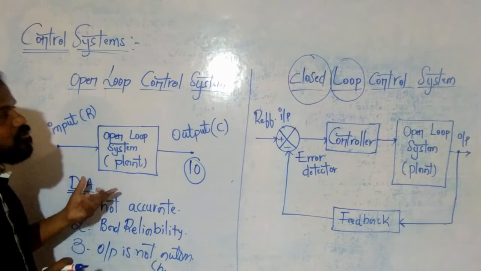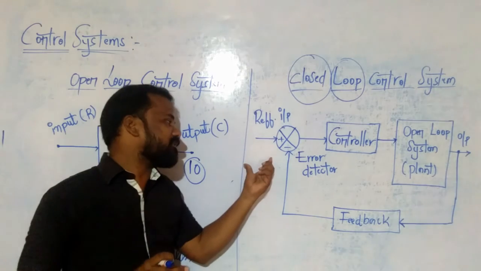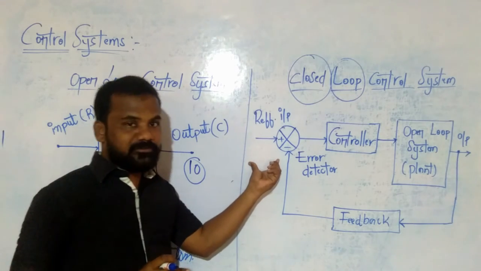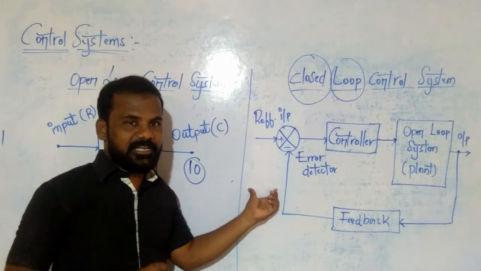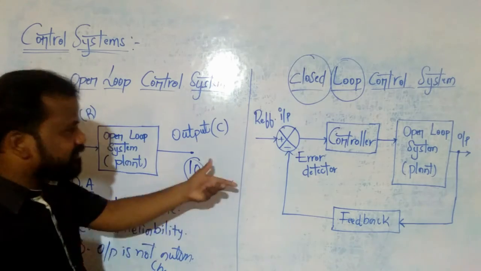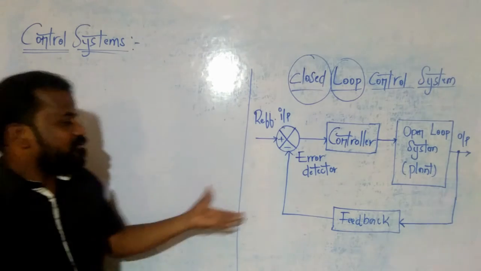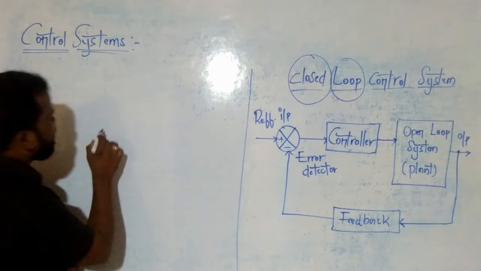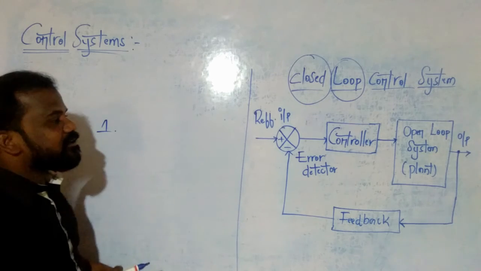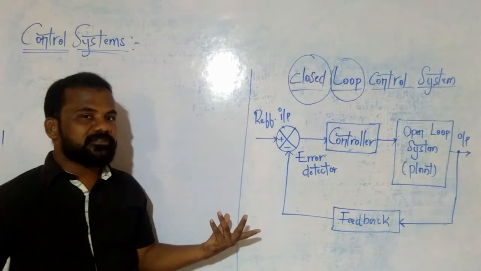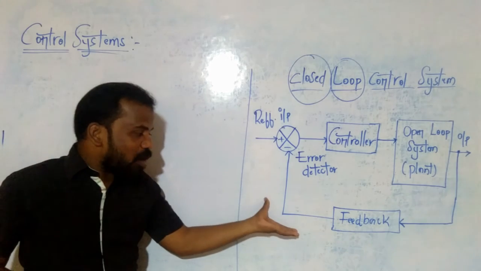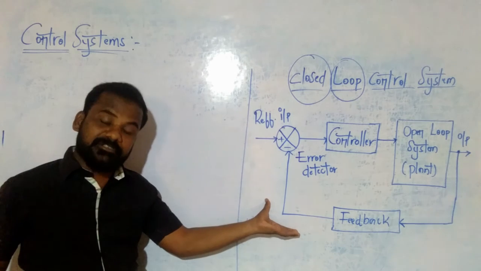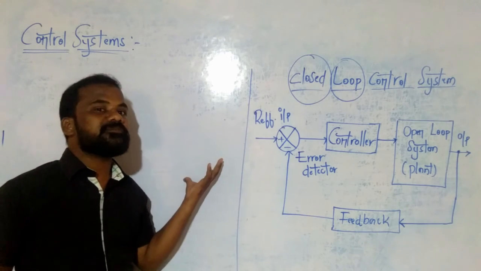Now go for the discussion of advantages of a closed loop control system and also disadvantages. Now first advantage of a closed loop control system. When compared with the open loop control system, whether the output of a closed loop control system is accurate or open loop control system is accurate.